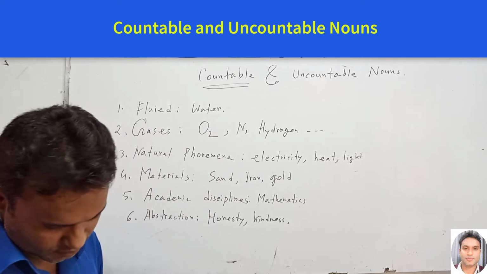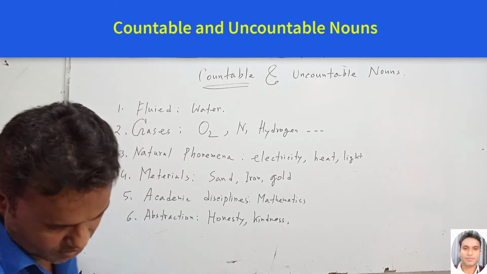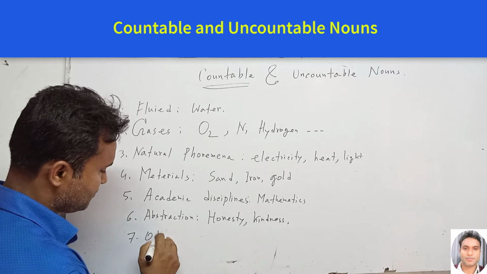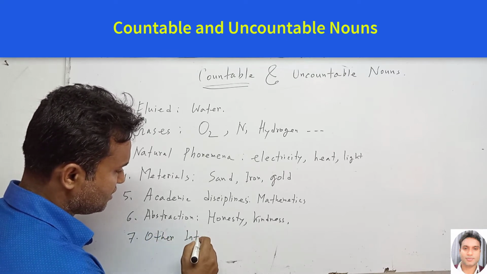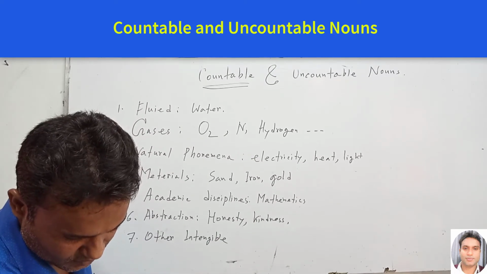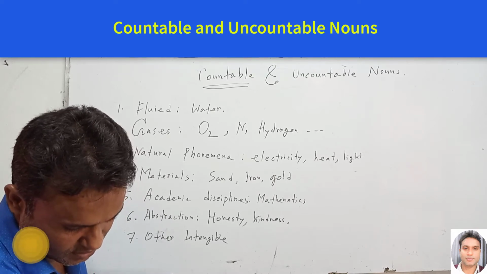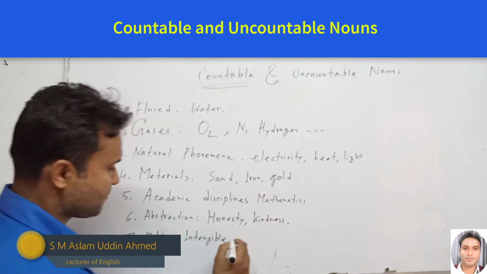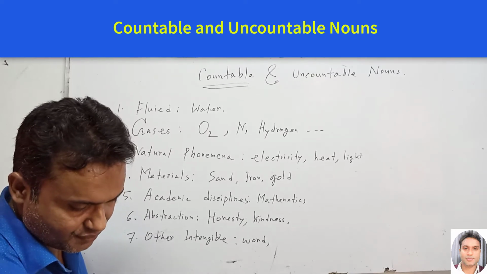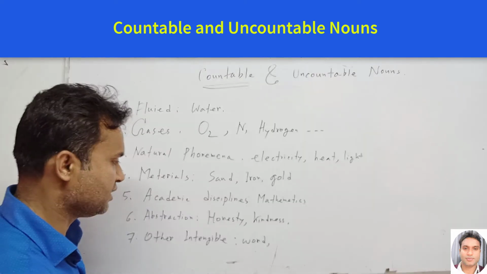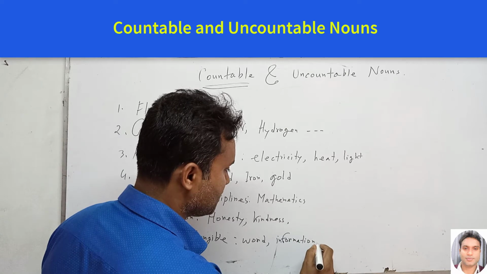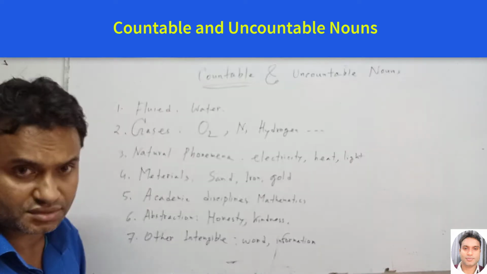Next one, number 7, other intangibles. For example, work, advice, information, knowledge, data, etc. These are generally uncountable nouns.